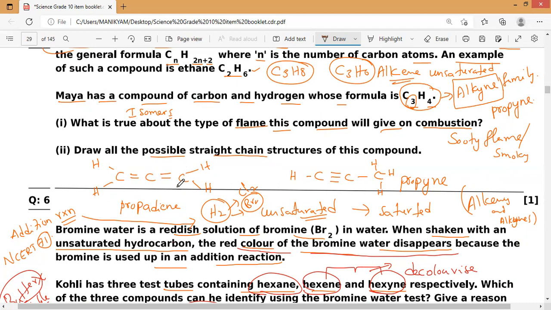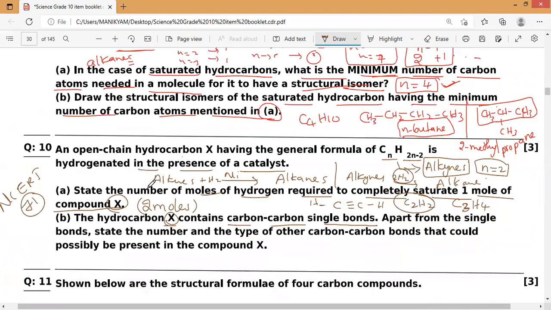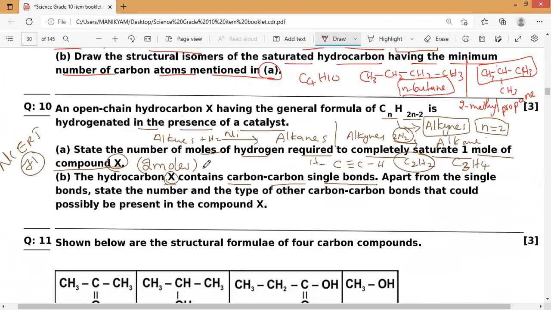So it is also not X. That is why this is a little confusing question. X is not ethyne or propyne, because they say hydrocarbon X contains carbon-carbon single bonds. Apart from the single bonds, state the number and the type of other carbon-carbon bonds that could possibly be present in compound X.